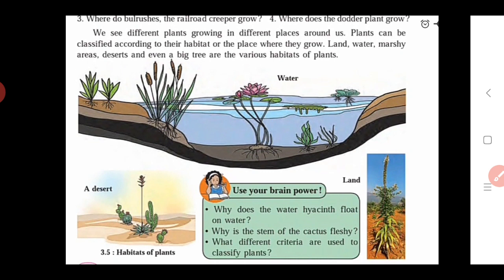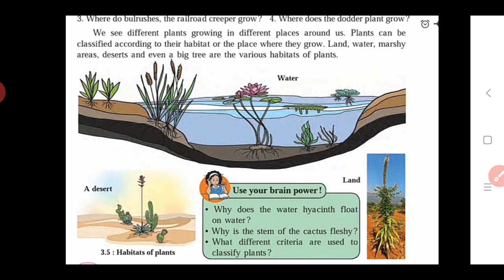Mostly the plant is divided into two parts: the part present above the earth surface and the part which is underground. Underground is the root, and the upper surface contains the stem, the flower, the leaf and the fruit.